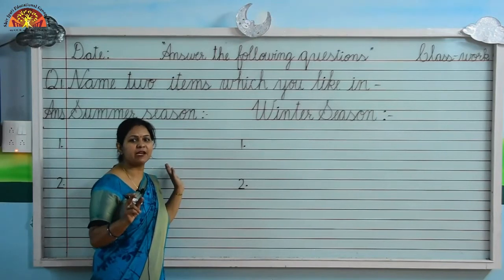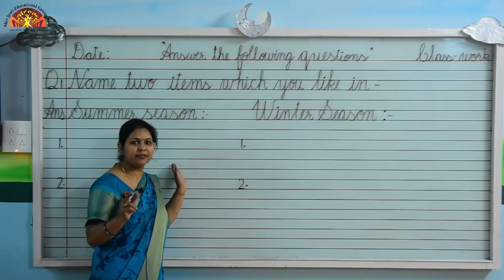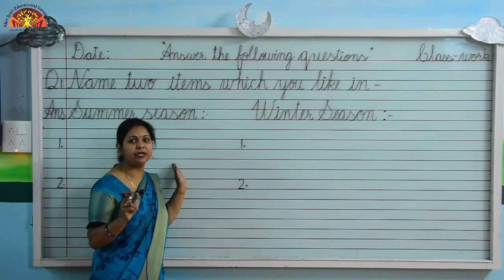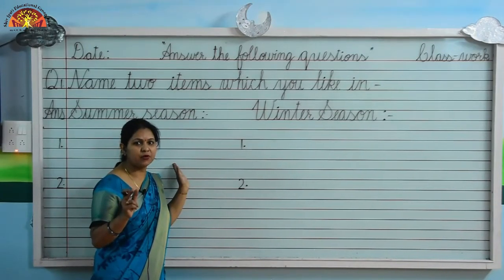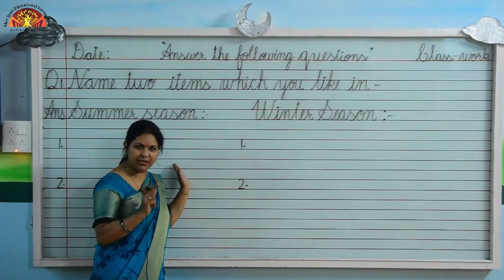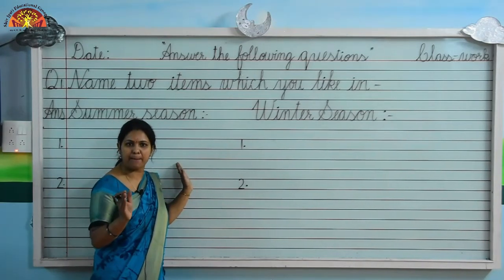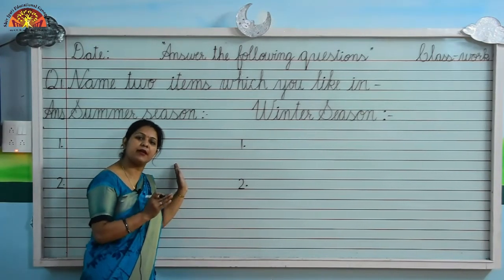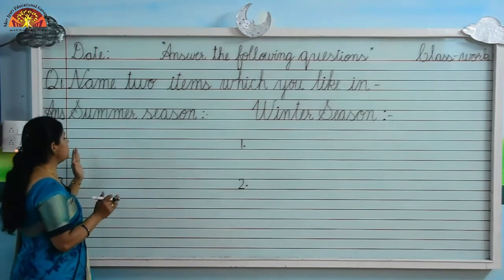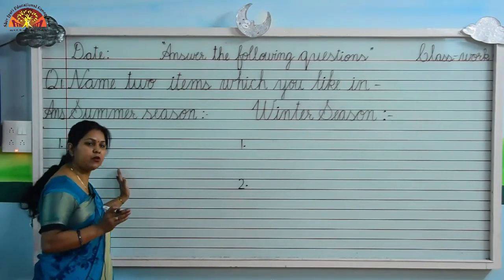Who will tell me the spelling of mango, kids? Think, give me a fast answer. M-A-N-G-O, mango. Very good. So we will write here the spelling of mango.